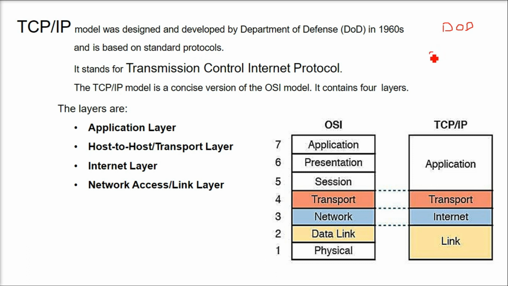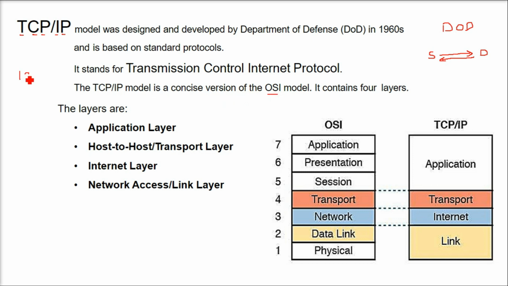Whenever two parties, say source and destination, need to talk or communicate, there has to be certain sets of rules and regulations, and in network terminology we call these protocols. TCP/IP stands for Transmission Control Protocol and Internet Protocol. This TCP/IP model is a concise, smaller, compact version of the OSI model.